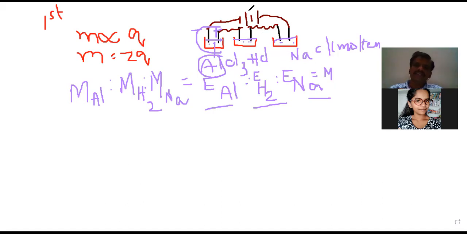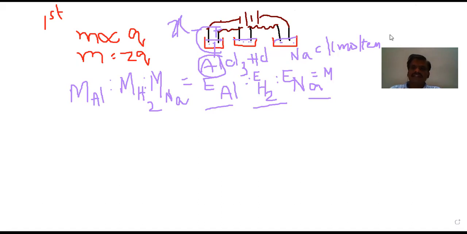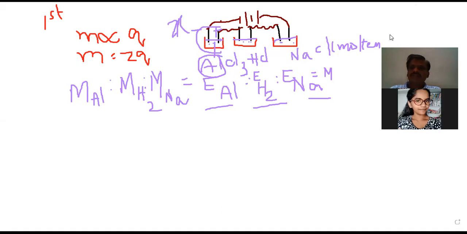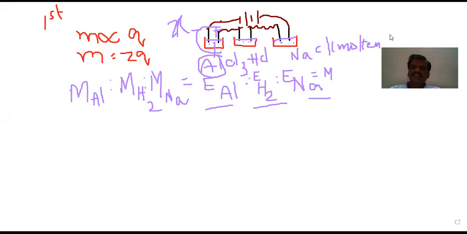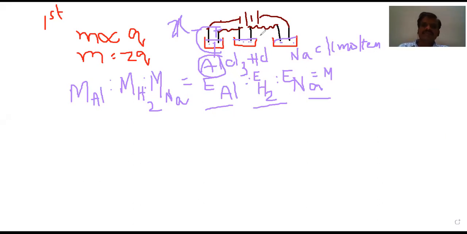That is, if you get some x gram equivalents of aluminum in this one, you are going to get x gram equivalents of hydrogen, and you are going to get x gram equivalents of sodium. Why? Because they are connected in series, which means the same quantity of electricity is passed through them. That's why they have the same. Okay, that is about that.